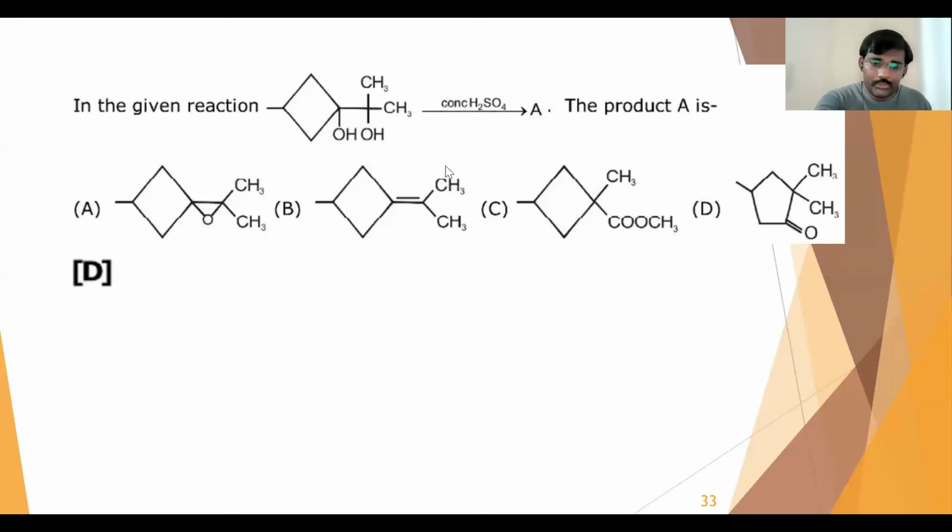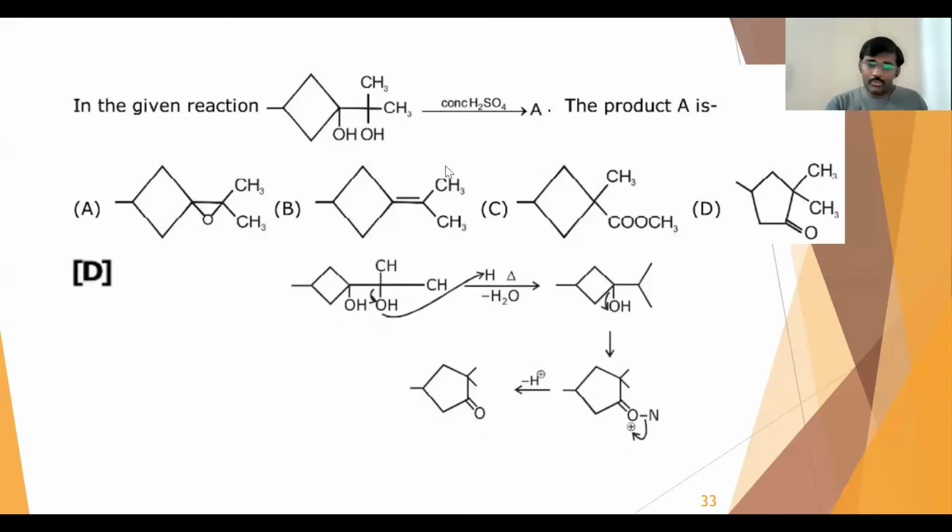So now what is happening, as I already told you, H plus ion first takes out this OH, and then we got the ring expansion from here to here. The 5-membered ring became, and then this OH sigma bond is removed. Now that sigma bond will come towards oxygen, so it will become a double bond with oxygen over there.